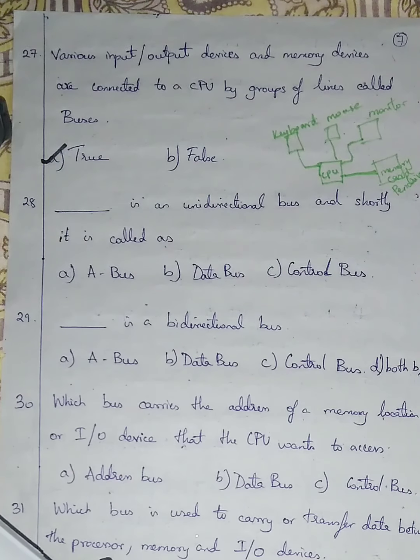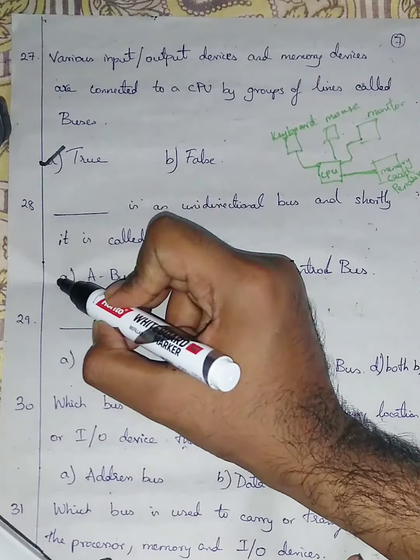It's like a nozzle. Imagine it like a valve. Only you can give in, you can't take it back. Only the information flows in one direction, so it is a unidirectional bus. Other buses are not unidirectional. So I'm going with option number A, address bus.